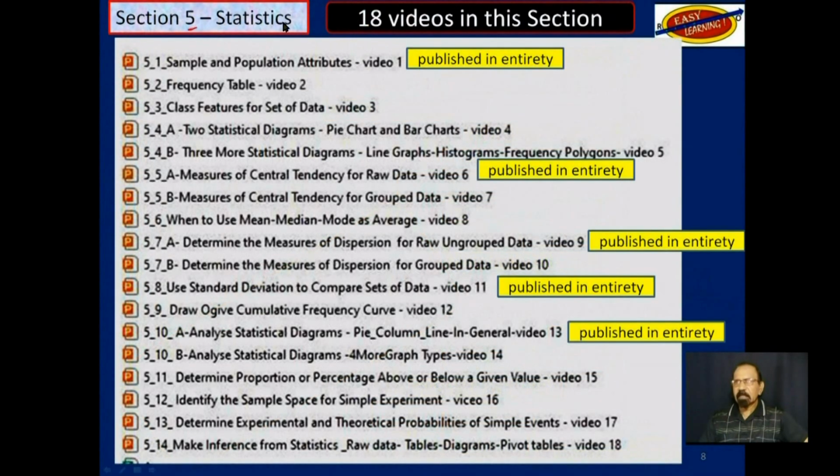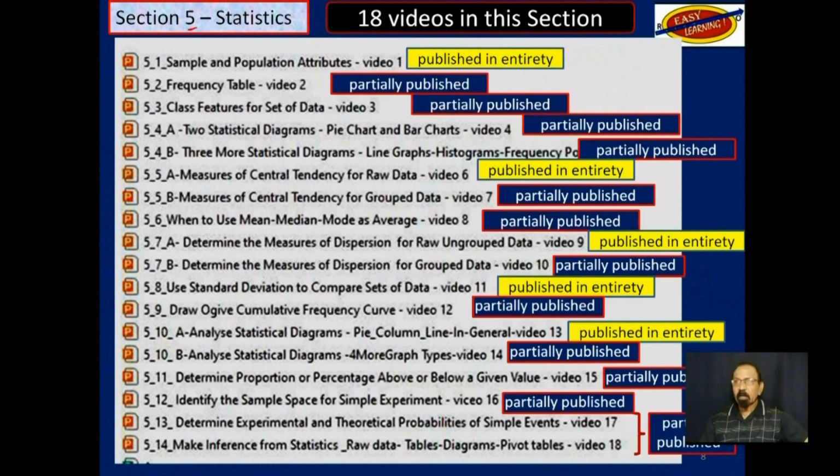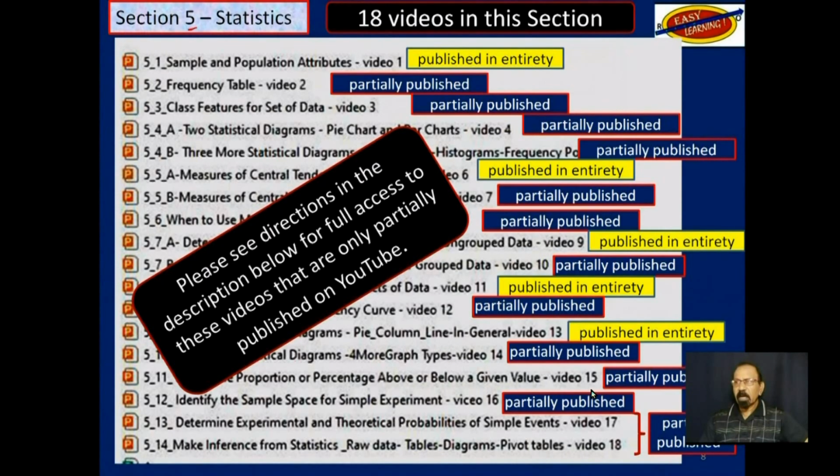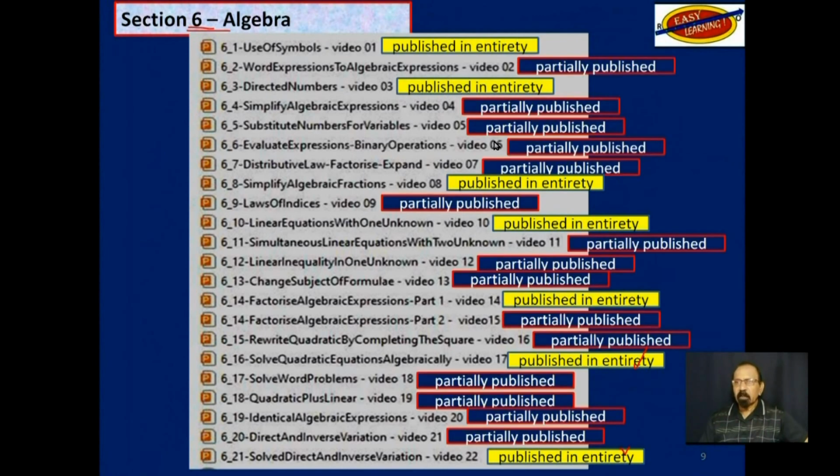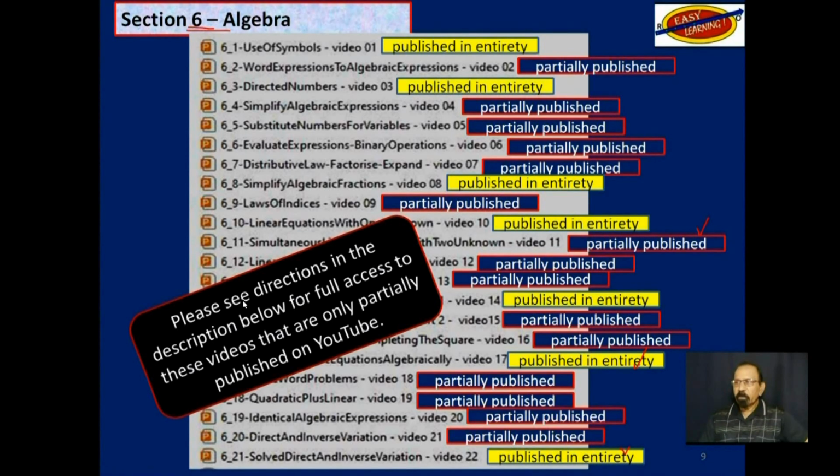Section 5, statistics. These indicated in yellow here have all been published on YouTube in their entirety. The others are only partially published. Again, please see directions in the description below if you want to access the full videos. Section 6, algebra. These that are indicated in yellow here have been published in their entirety on YouTube. The others are only partially published on YouTube. If you need access to the full videos, please see directions in the description below.